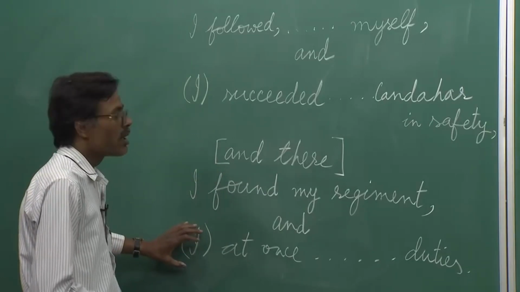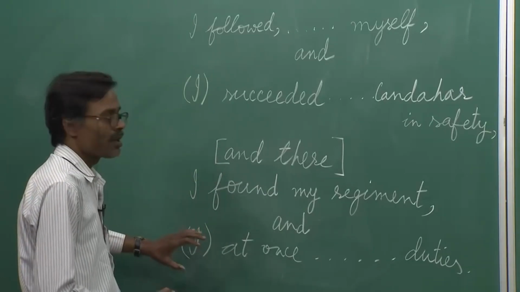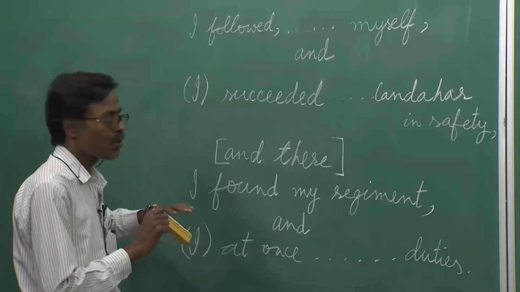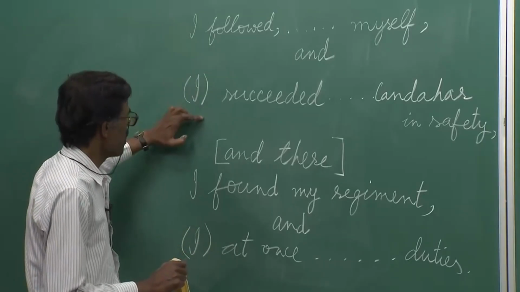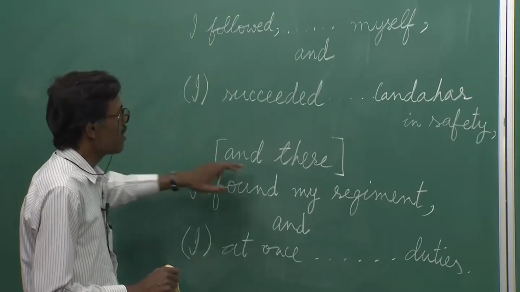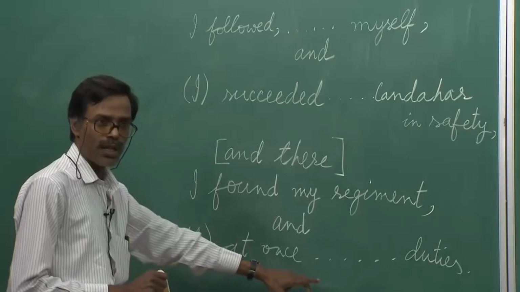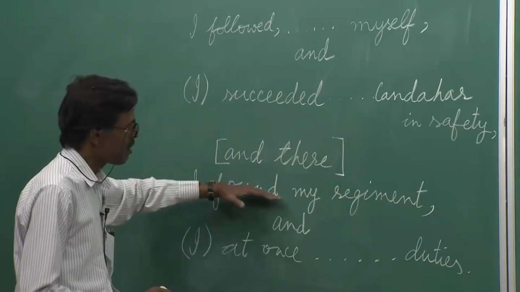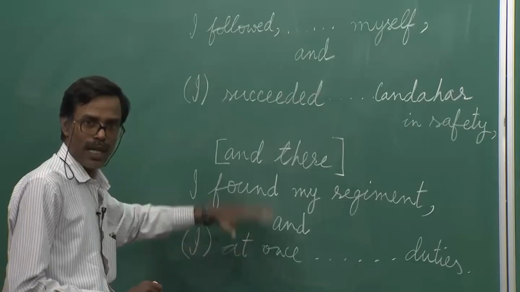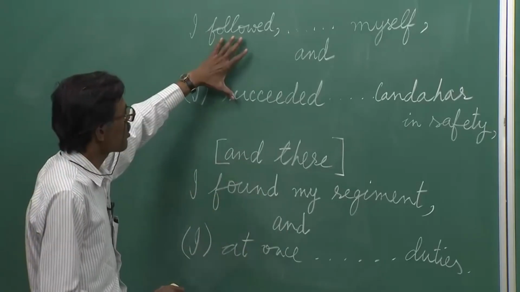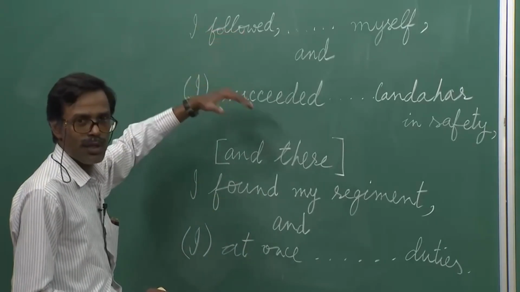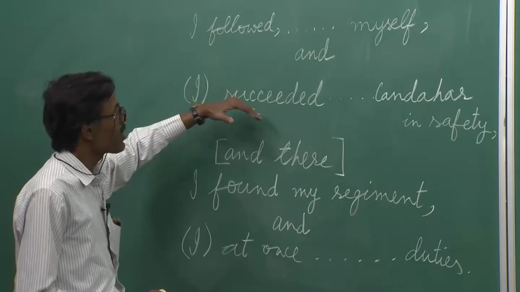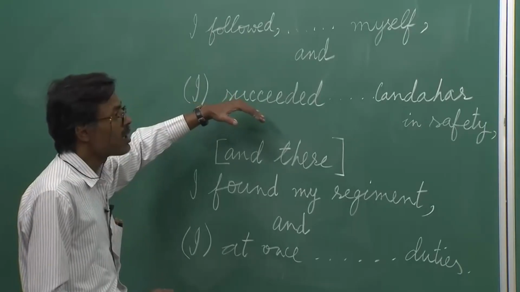Or you can interpret it as a compound sentence having 2 clauses, one is this one and there onwards, the rest of it is here. This clause itself has 2 subclauses in the compound structure. This clause also has 2 subclauses in the compound structure, out of which